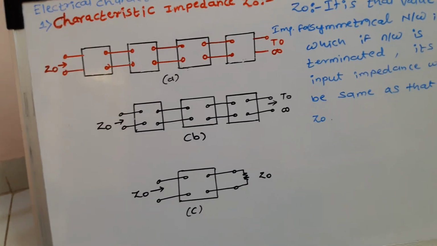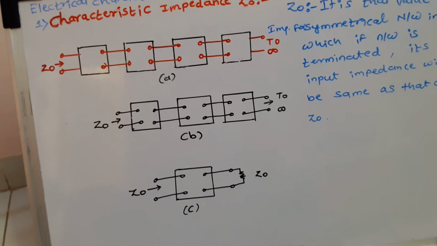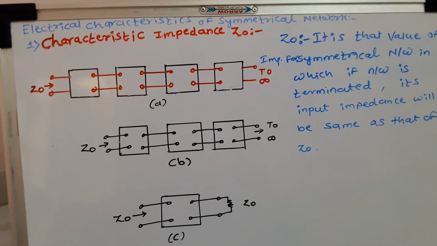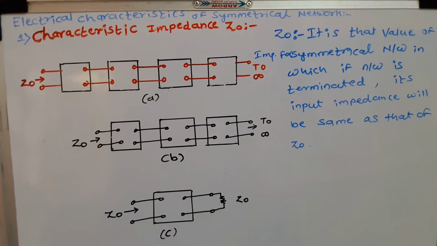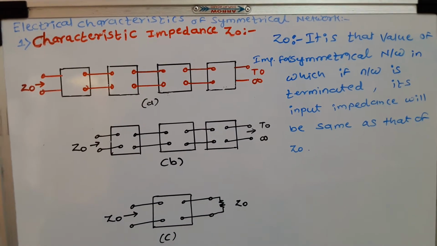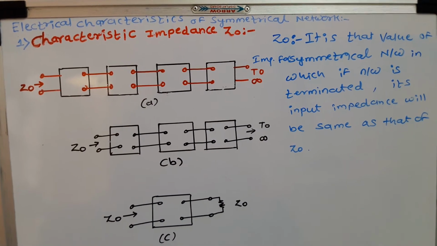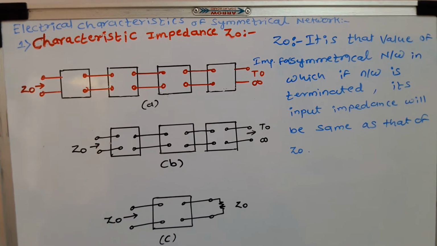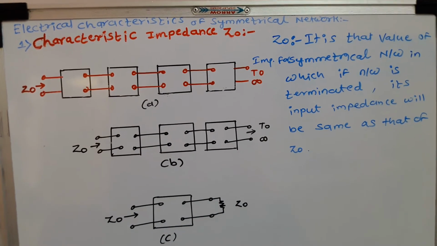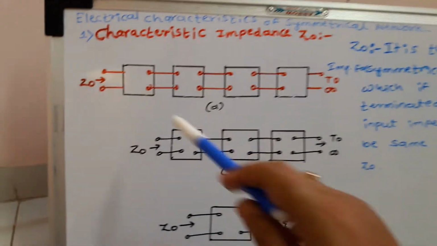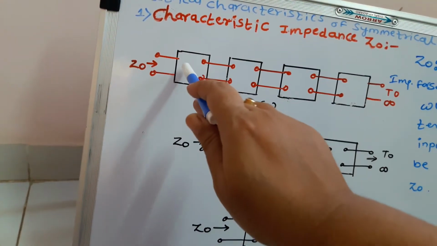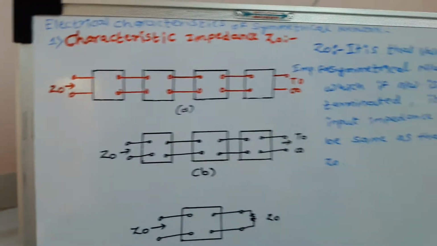Now let us see some basics related to this. Figure A is shown. In figure A, an infinite number of such symmetrical networks are connected in series. The input impedance will have a fixed value depending on the type of the network connected in series. The fixed value of the input impedance for the first network is characteristic impedance Z0. So if we see here, n number of networks are connected in series one after another, and the input impedance of this first network is nothing but characteristic impedance Z0.